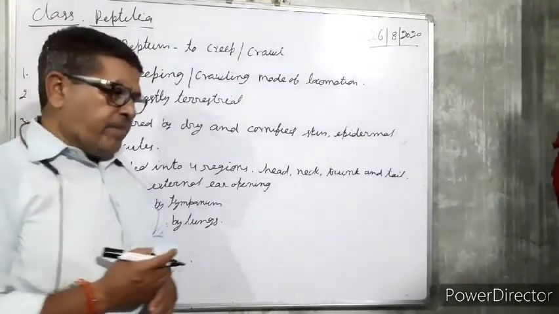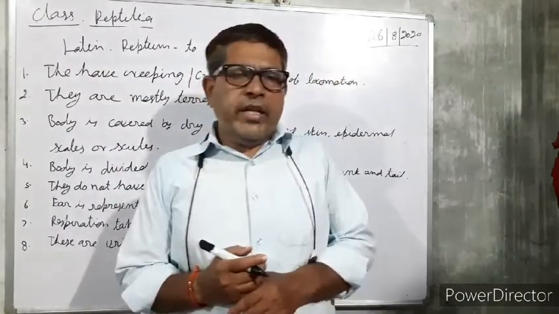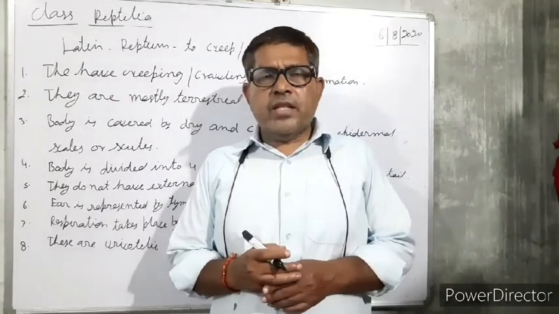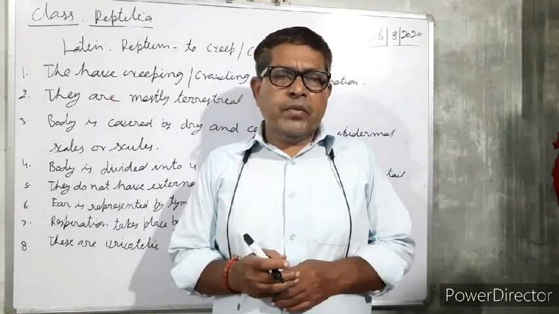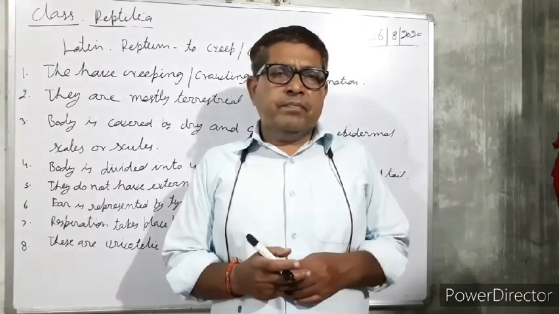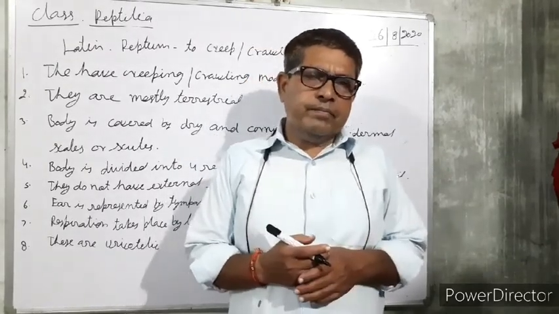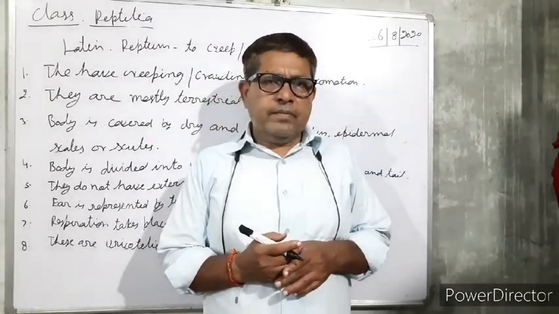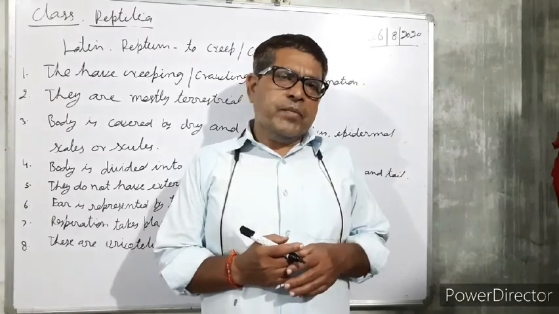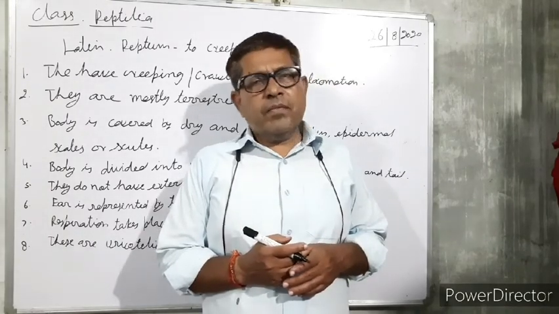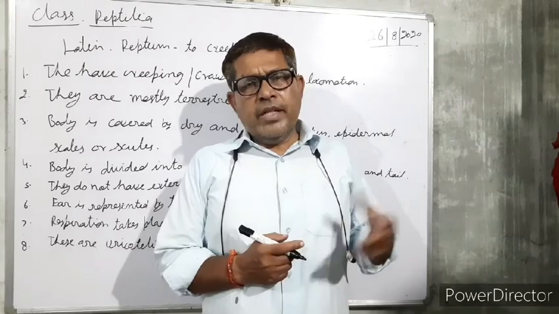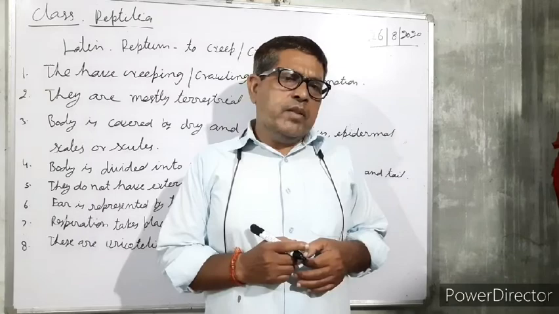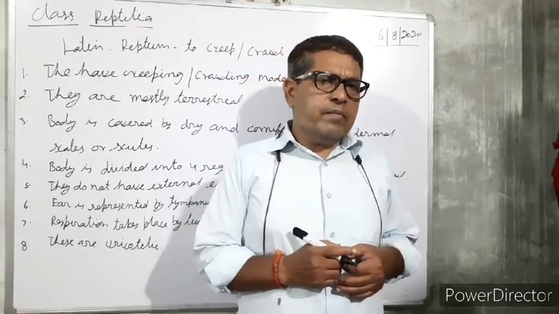It is a type of adaptation. In ammonotelic animals, to release nitrogenous waste in the form of ammonia, there is need of a huge amount of water, and in ureotelic animals, to release it in the form of urea, they need a little less water in comparison to ammonotelic animals.